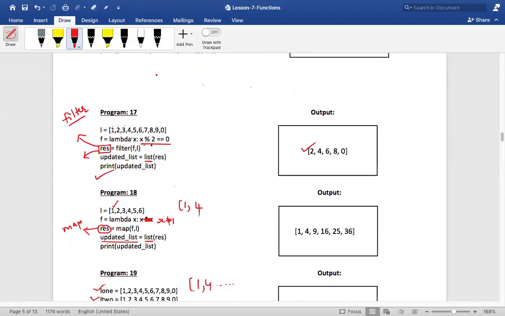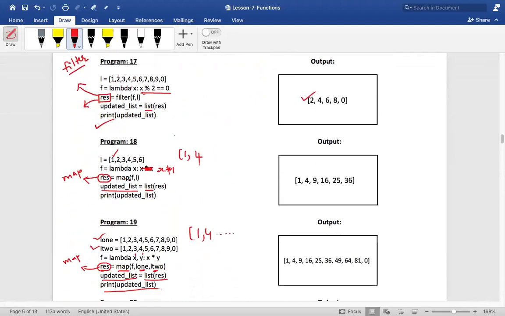Filter needs a true or false value, correct? And map doesn't need a true or false value. It gives a new sequence based on a particular condition that you are given here. You can see the result over here, right? So as Tasneem is saying, map will generate a new sequence. It is not filtering out any value. Is that clear, Mahinder?